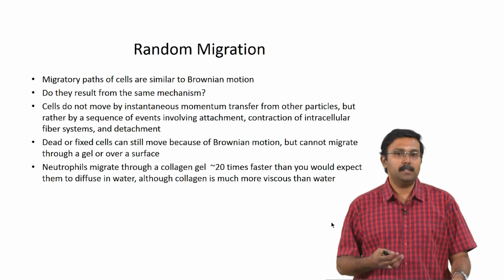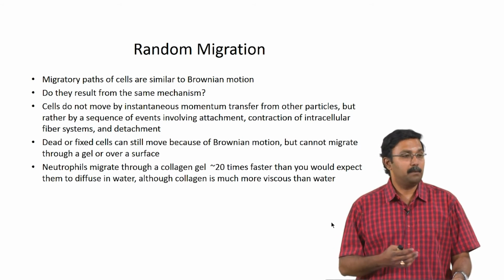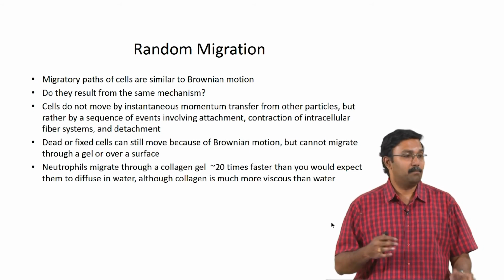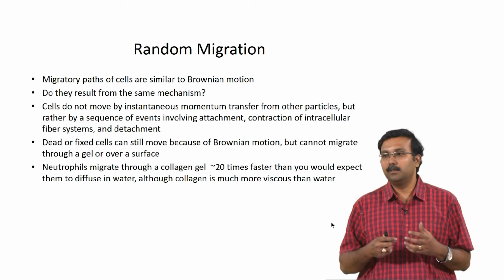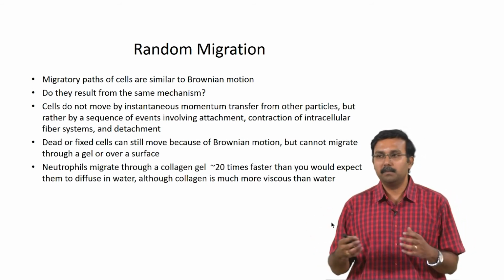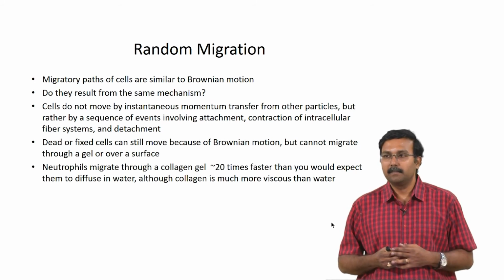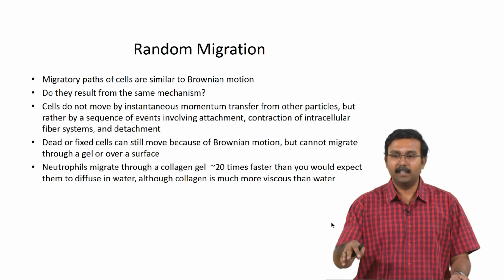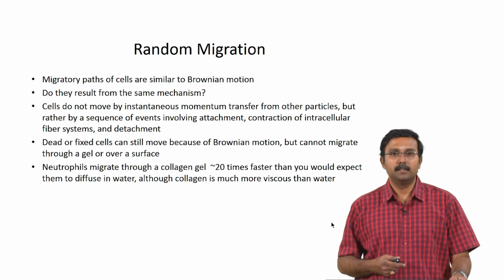So, neutrophils can actually migrate through a collagen gel 20 times faster than you would expect them to diffuse in water, although collagen is a much more viscous system than water. This shows you that it is not dependent on momentum, but it has mechanisms to make sure it reaches things faster. Right. So, neutrophils usually are trying to attack stuff when they have to migrate through the collagen matrix. So, they move very fast in that environment.